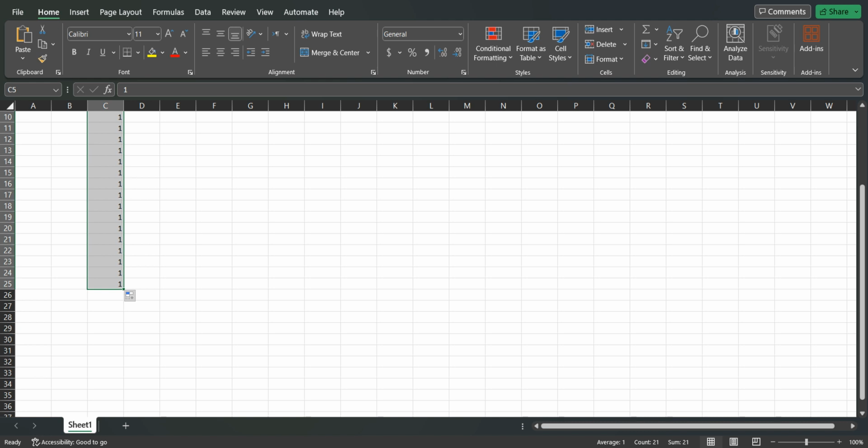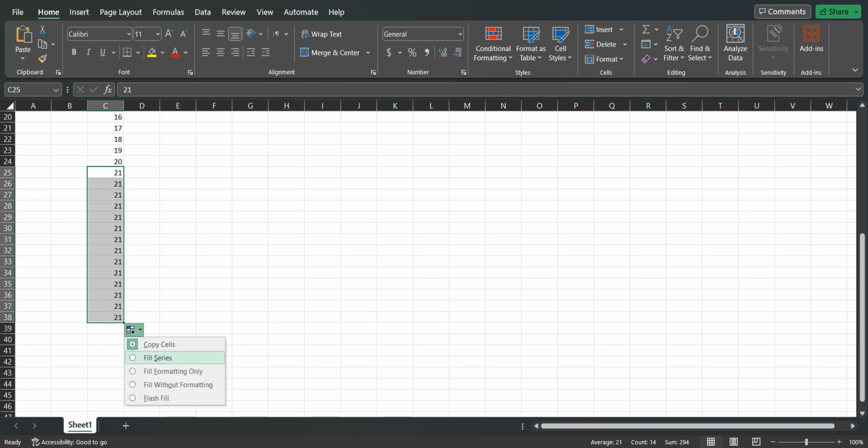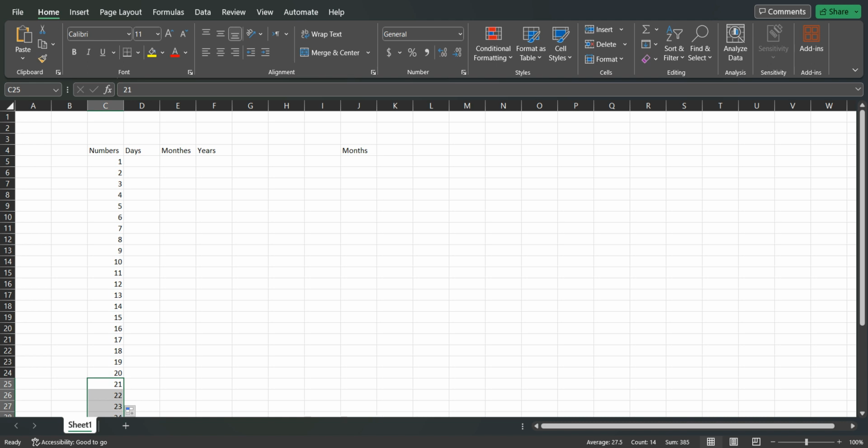But here, at the end of this, you will see this small icon. Just click here and then go to Fill Series. Now it comes as numbers in sequence. Now I can extend it more. If I want it the same, I can just change this one to fill zeros, so it will be filled automatically.